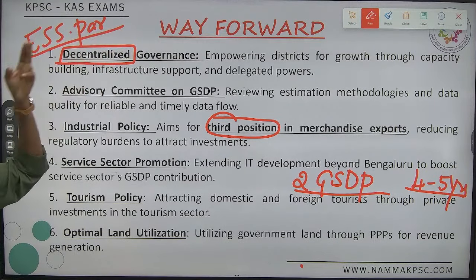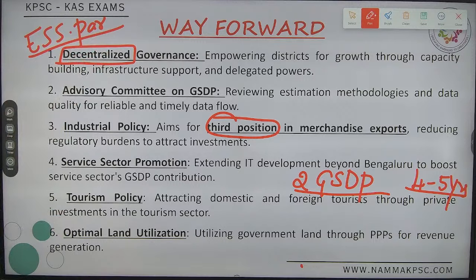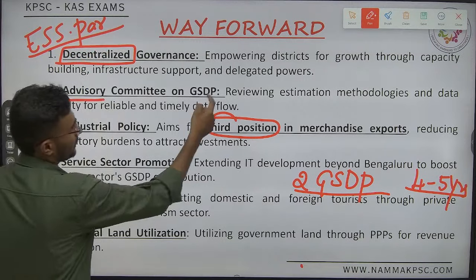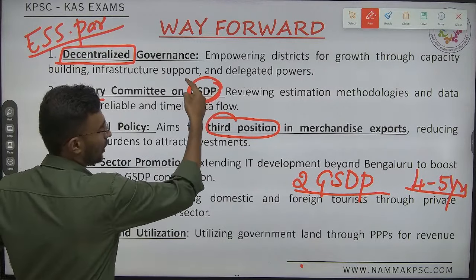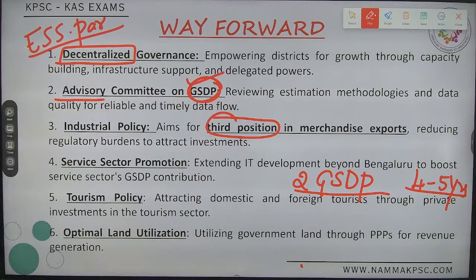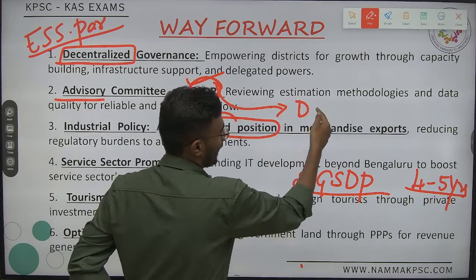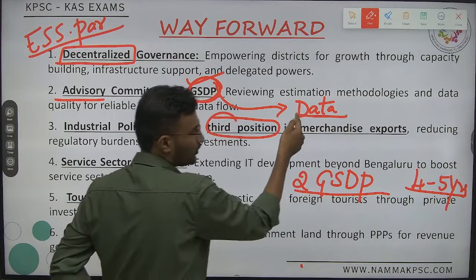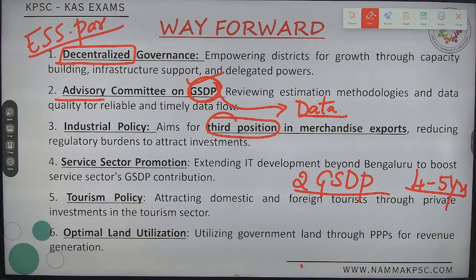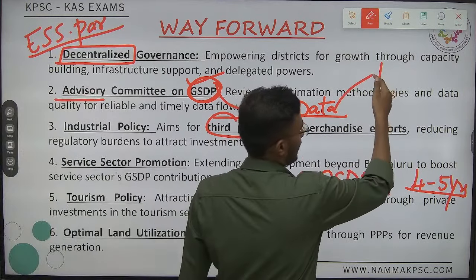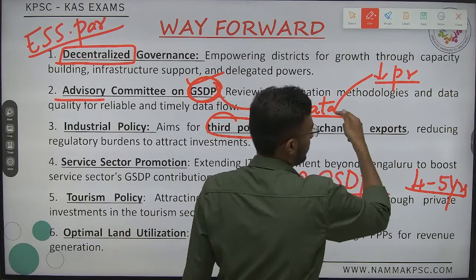First one. Second major important one, what should we do? We need to grow our gross state domestic product, but adequate reviewing, adequate data collection, and adequate reforms should also be done with respect to curbing the increasing prices, followed by inflation also.